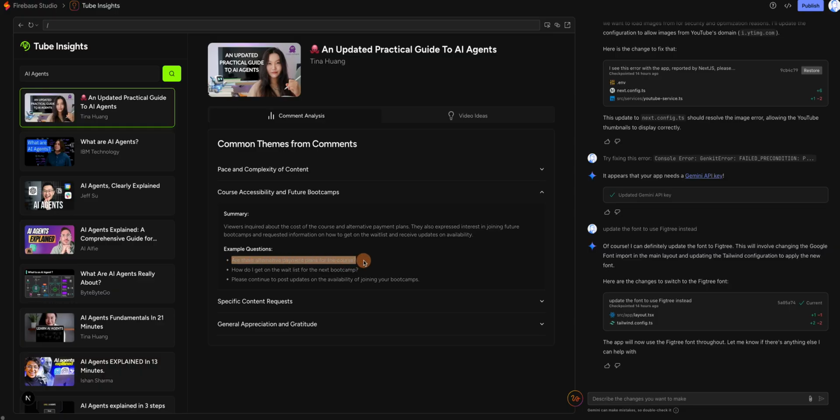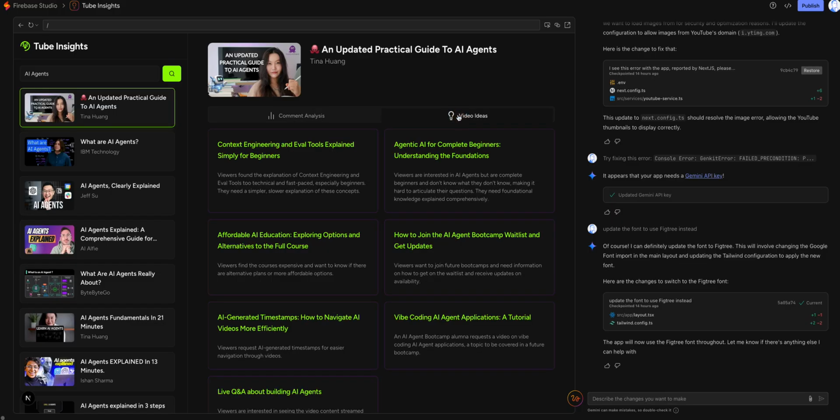For example, are there alternative payment plans for the course? How do I get on the waitlist, etc.? Which means this could then be transformed into video ideas, for example, agentic AI for complete beginners, understanding the foundations, exploring options and alternatives to the full course, how to join the AI agent bootcamp waitlist, etc. So all of this has been done in a very smooth way. There were some errors, but Gemini and Firebase managed to fix them without me really writing a single line of code.